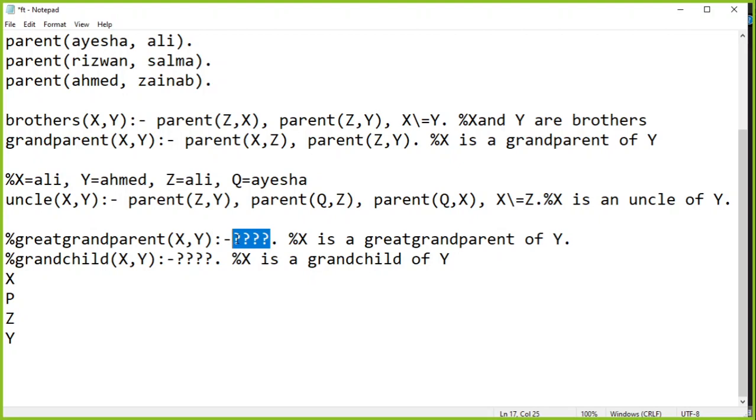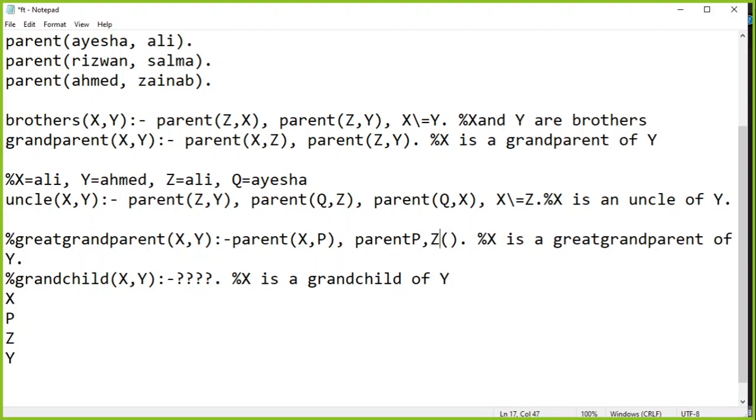So let's start by writing this thing that if you visualize it like this, it becomes easier for you to write the rules. If you just keep thinking and thinking what you are going to write, then it's going to be much harder. So how it goes, like you can see the visualization of that parent, child and all of these things. So great grandparent is going to be defined in terms of parent, that X should be the parent of someone, and that someone should be a parent of another someone.